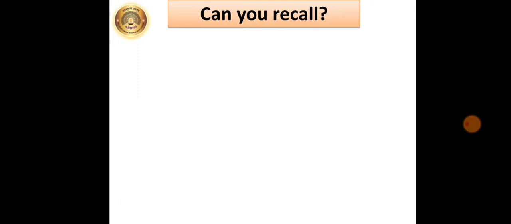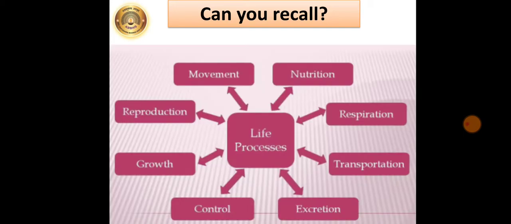Can you recall which are the main important life processes in living organisms? Movement, nutrition, respiration, transportation, excretion, control, growth, and reproduction are the main life processes which are going on in all living organisms. All these life processes are necessary for the survival of the organism.